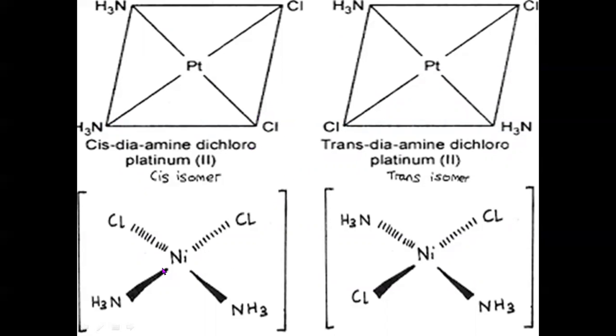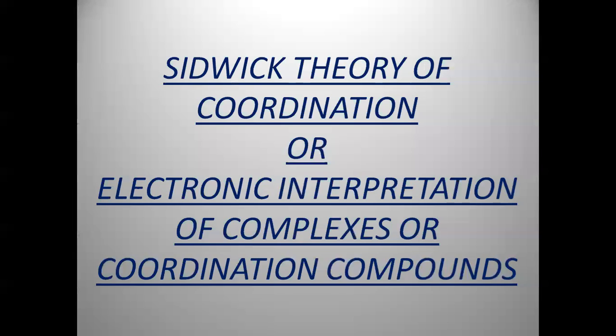For example, in this complex, 2 Cl atoms are on the same side. Here they are on opposite sides. If they occupy the same side, it is called cis isomer. If they are on opposite sides, it is called trans isomer. Here also same side cis, opposite sides trans. So geometrical isomers are of 2 types, cis and trans, and this is for square planar complexes.